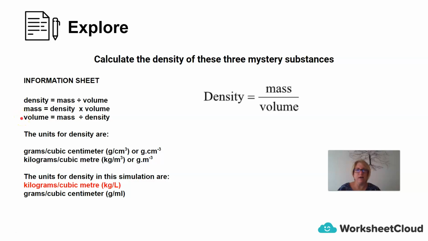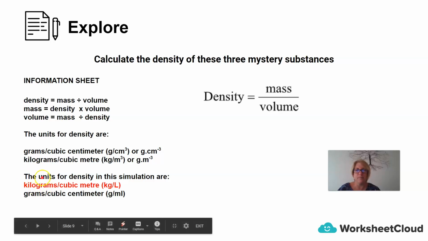Volume equals mass divided by density. And there are various units that we can use for density. The standard ones are grams per centimeters cubed. We can also use kilograms per centimeter cubed or cubic meter. However, in today's simulation, because of the units the simulation has provided us with, we are going to be recording mass in kilograms and volume in liters. So you can pause the video now and copy this information down if you need.